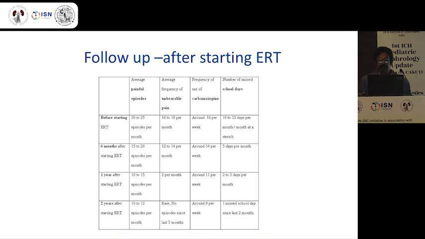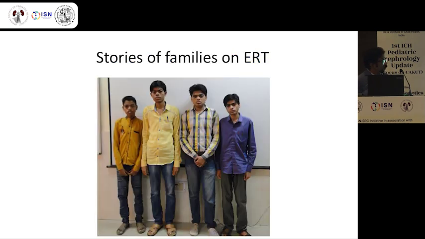This is the first Fabry child I saw while I was doing my super specialty DM. The boy was around 13 years old. He came with complaints of burning pain in fingers and toes and fever off and on for the last 6 years. So as I have told you, it takes an average of 9 years for diagnosis.